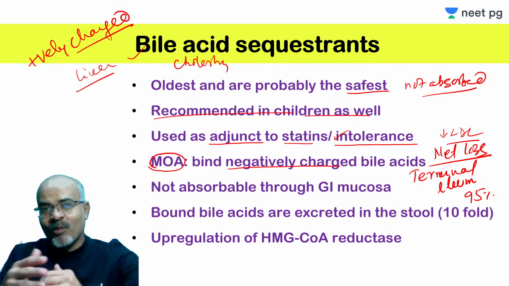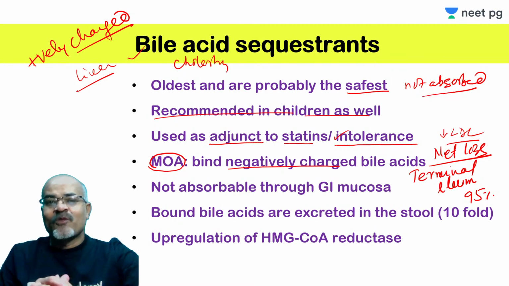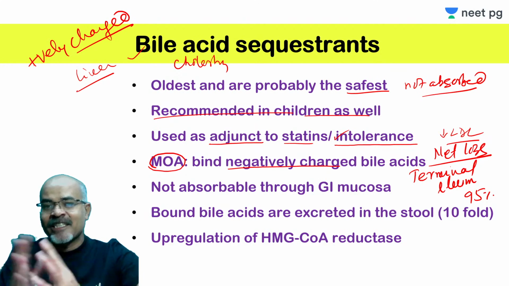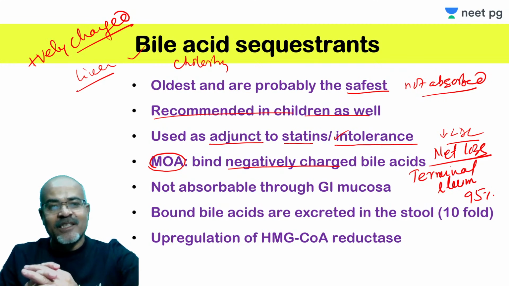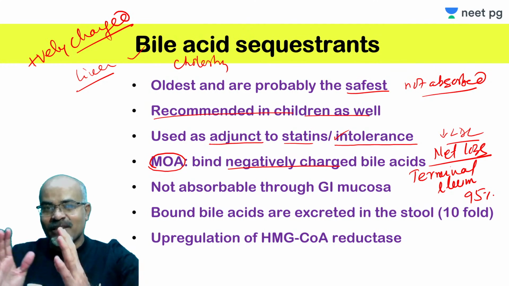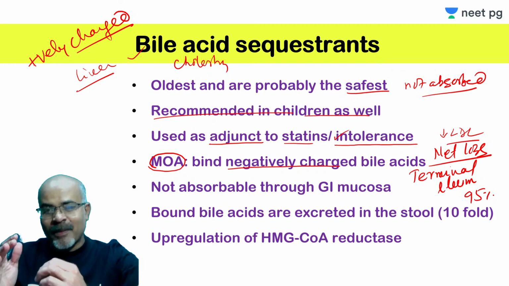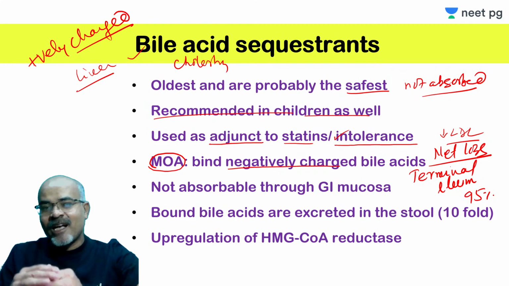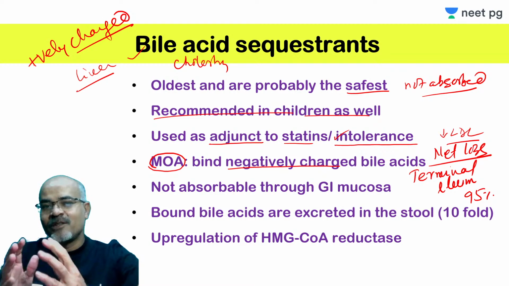If more and more bile is being synthesized, bile is synthesized from what? The ingredient is cholesterol, right? So there will be a decrease in the cholesterol level, hepatic cholesterol. And if that happens, what will happen then? The hepatic cells sense it as a deficiency of cholesterol. So they do one thing.